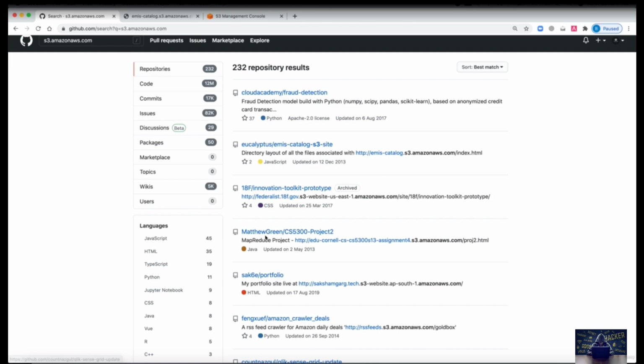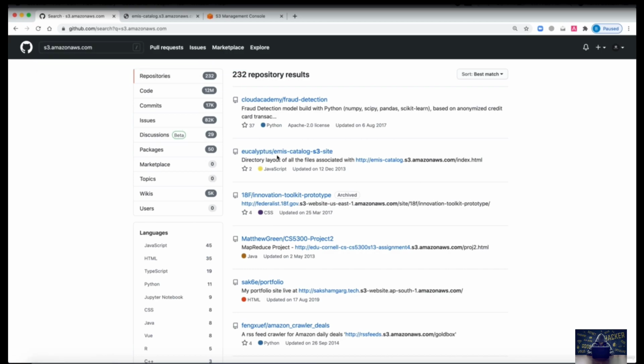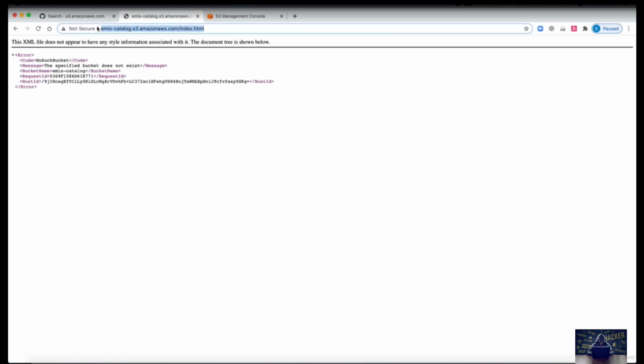All right, so we are going to see one broken link hijacking in which we are able to serve our malicious content to all the users who access the specific repository. After I search this query, I'm going to take this first repository, which is mscatalog.s3.amazonaws.com/index.html. Let's copy and paste this over here, and when I paste this, you can see an error message which says no such bucket.